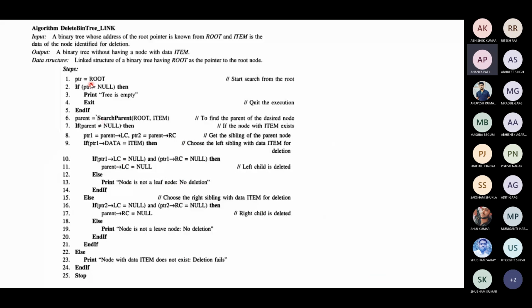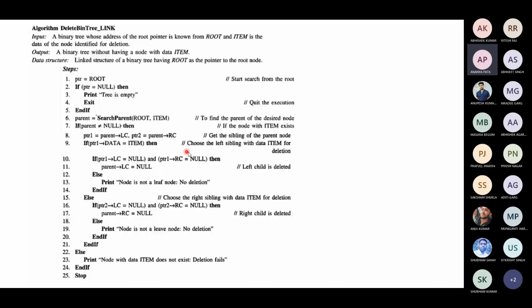You search the node. If ptr is equal to null, then the tree is empty. Otherwise search the item. If parent is not equal to null, ptr1 is parent.left child, ptr2 is parent.right child.